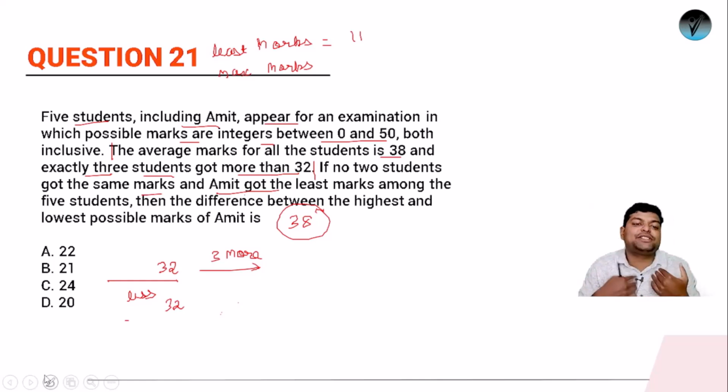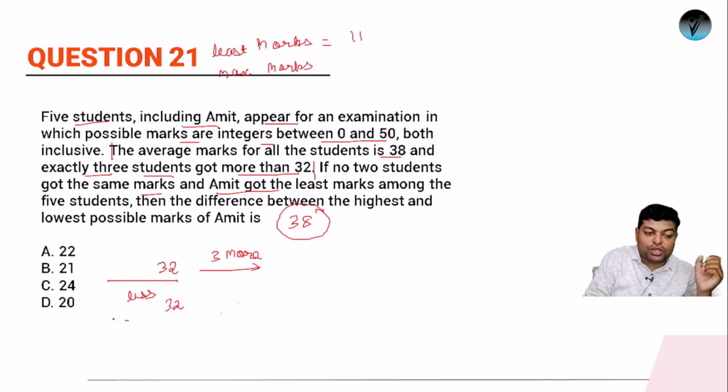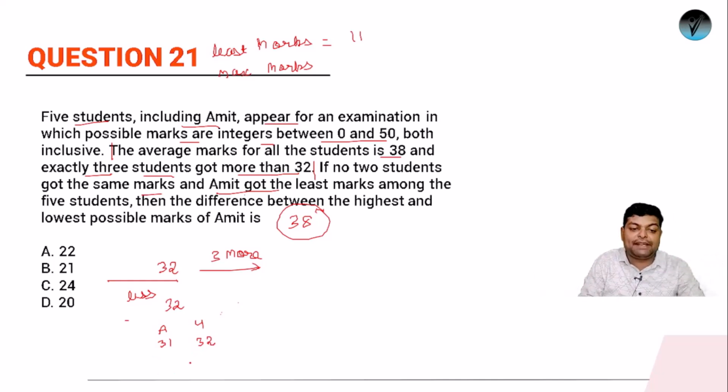Now suppose I am assuming कि चलो जो maximum marks अमित का है ना, suppose वो 31 है. ठीक है, मान लो, क्योंकि इससे ज़्यादा और तो मिल नहीं सकता. So I am considering the maximum value that अमित can get. Suppose अमित is getting 31. 4th student has scored 32. Now is it feasible? ये feasible है क्या? Now the average has to be 38.